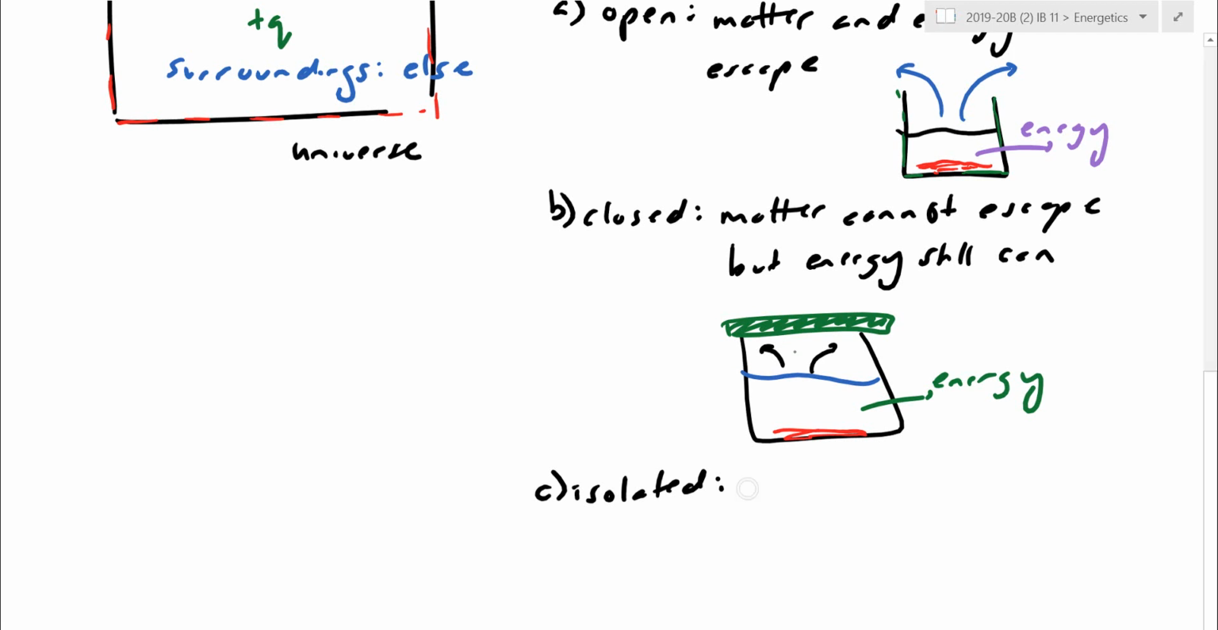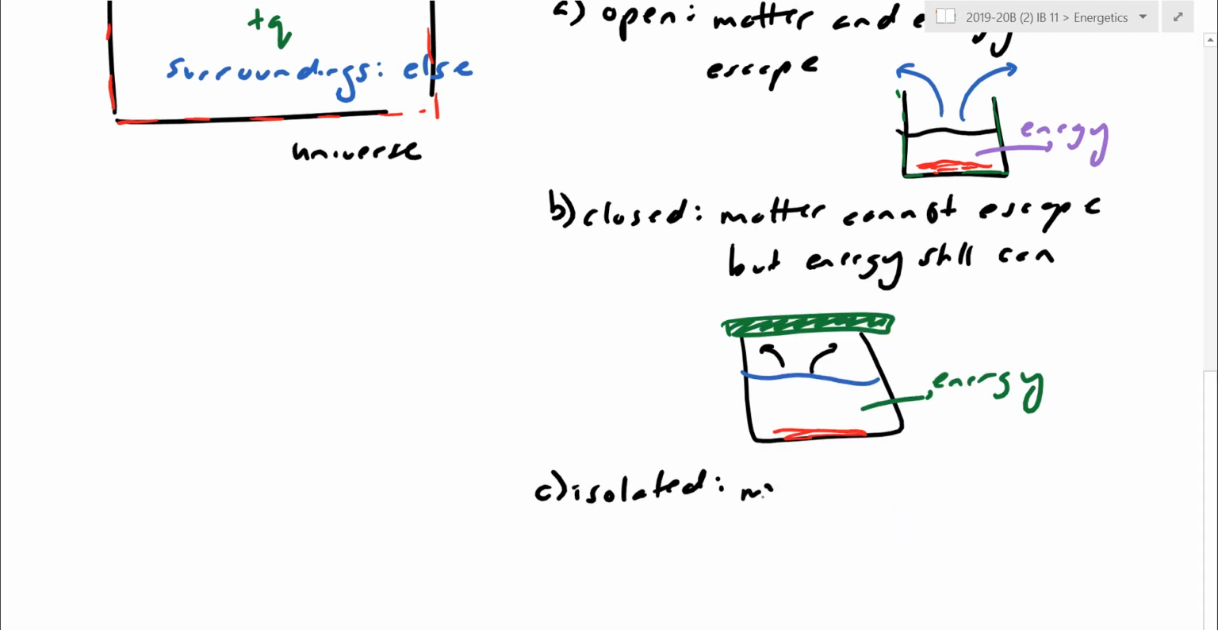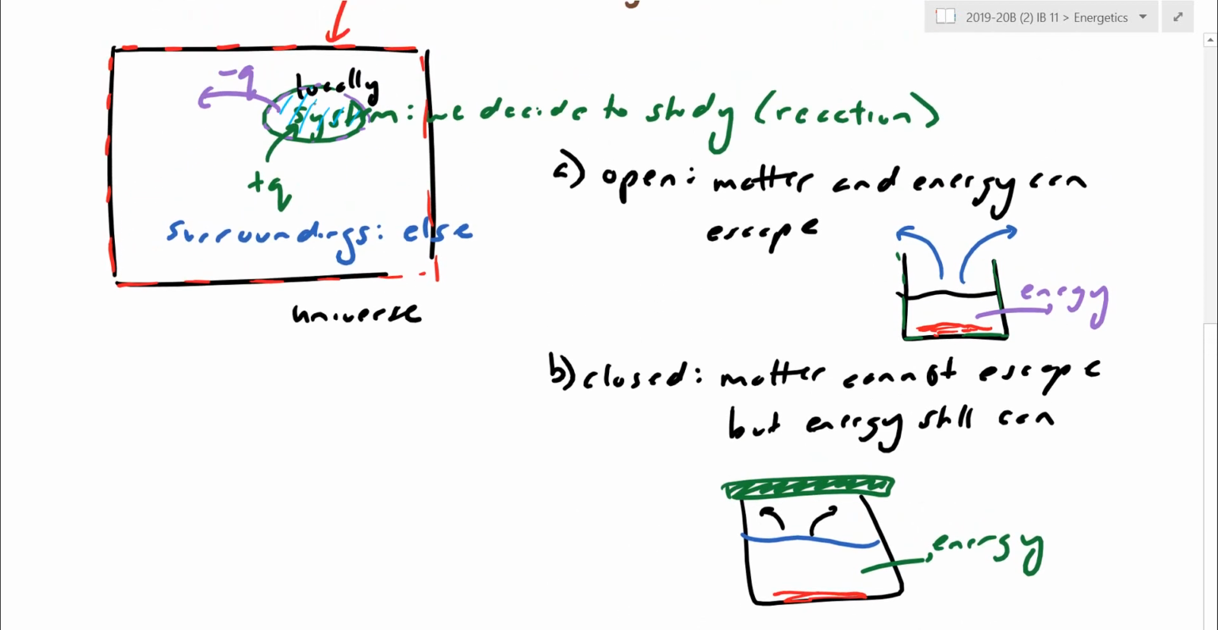So an isolated system here, let's just put here matter, matter and energy cannot escape. We want to make sure we trap all the particulate matter. We want to trap all the heat transfer inside so that truly whatever energy is inside the system, it basically stays inside the system. It's just stuck inside.